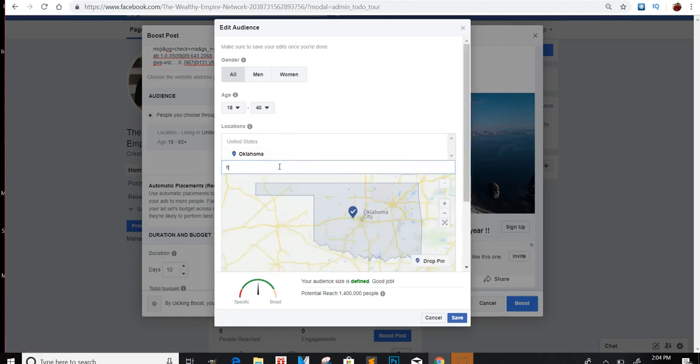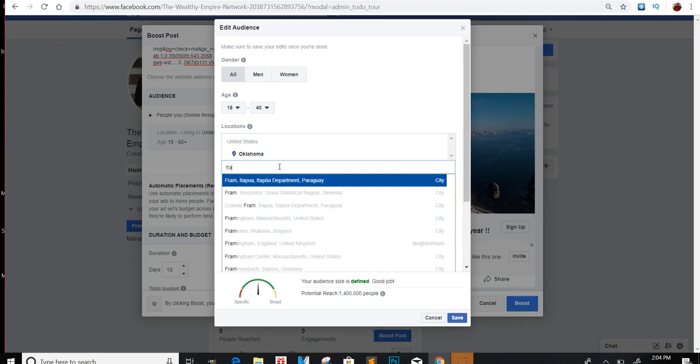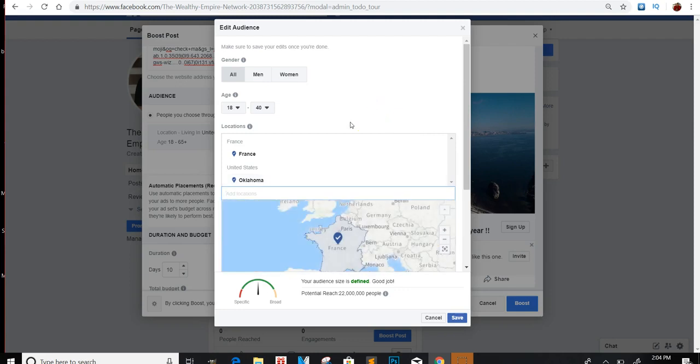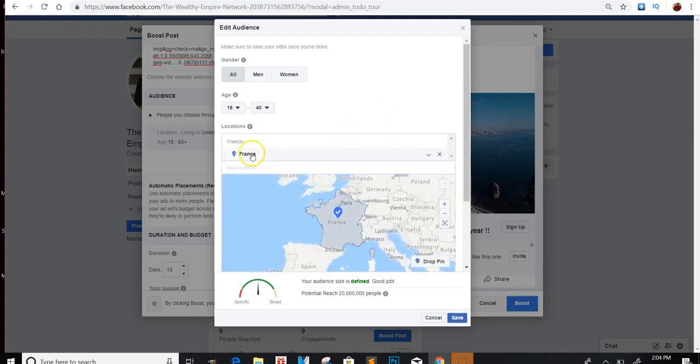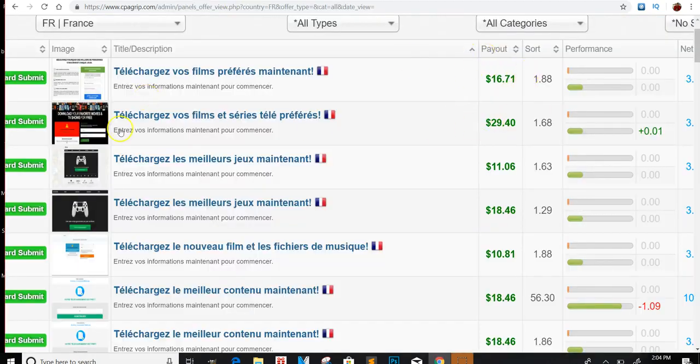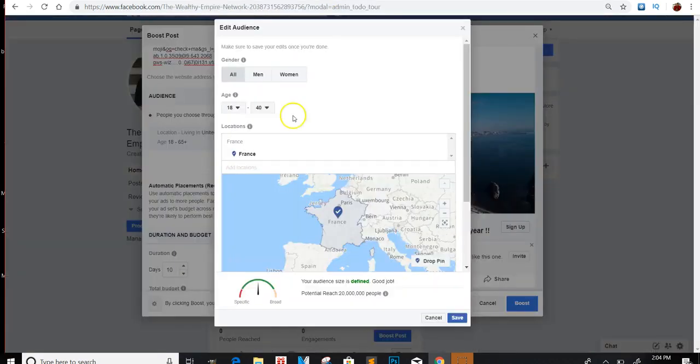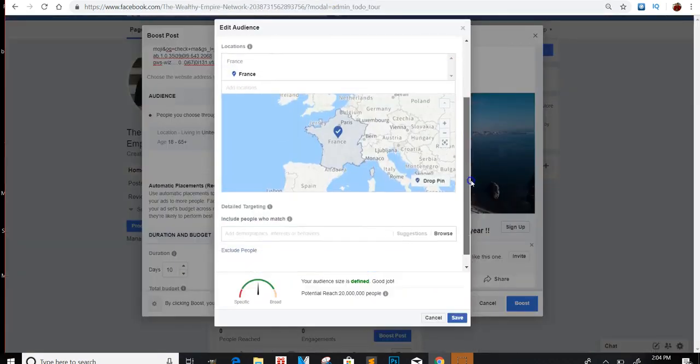Location. Now, let's see if they have France here. So they do have France, right? So if you were running an ad to France, you could do that. Let's say I just wanted to run straight to France, and I wanted to try to get, you know, some of these offers. Now, depending on what it was, or you can make your own content locker, as I showed you guys in previous videos. And these offers, you can add these offers to your landing page, right? So for instance, you wanted to use whatever this is right here for $29. Okay, so you picked France.